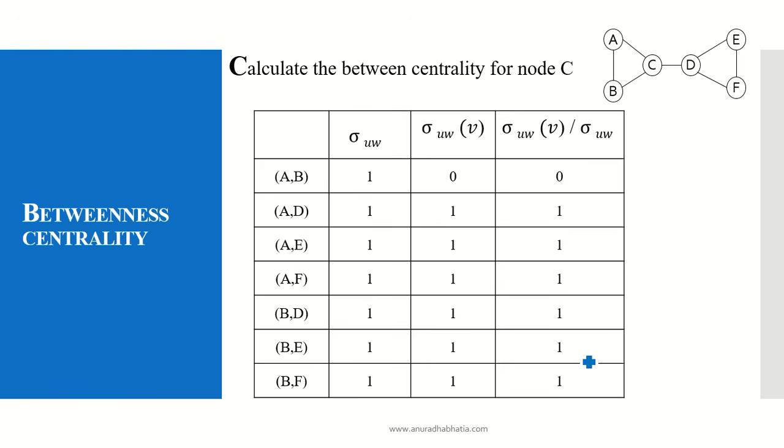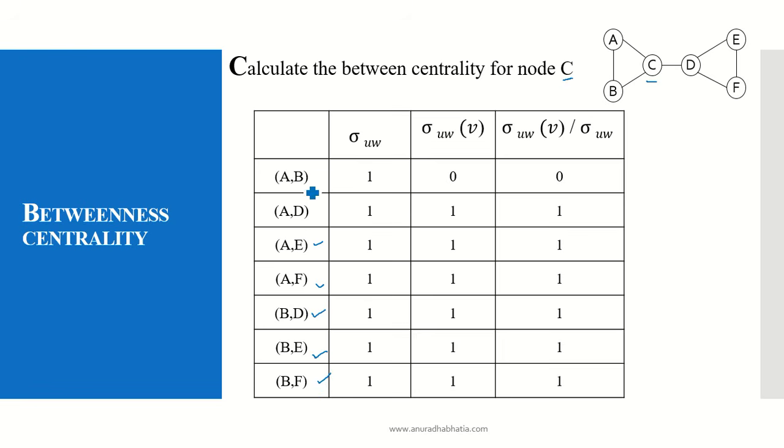Now what we need to do is, if we are calculating the betweenness centrality for the node C, we have to list down all the pairs that can be formed, or all the paths that can be formed for me to visit all the nodes. So let's start forming the shortest paths where the nodes are connected, and we don't need to find a path where C is the initial node, as we have to find out the betweenness centrality for the node C. So C has to come in between the path. Now let's list it down: AB, AD, AE, AF, BD, BE and BF.